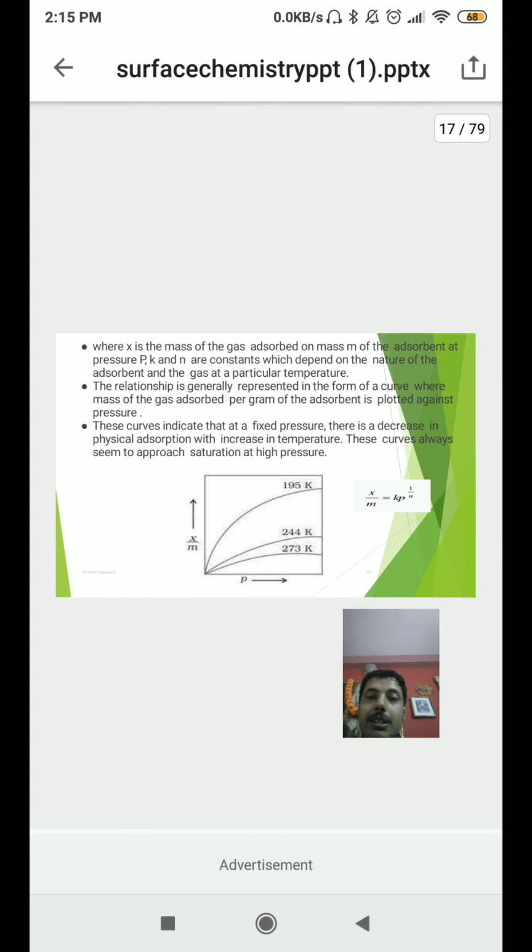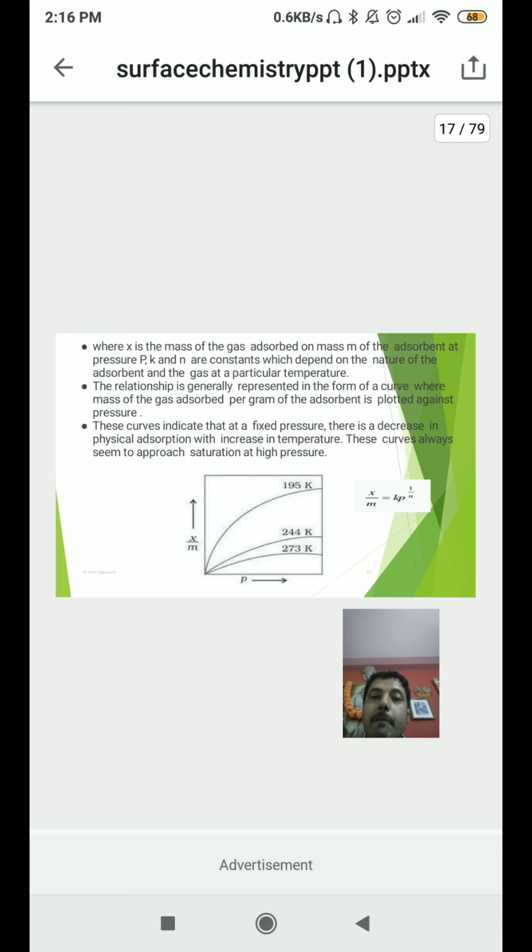So here you can see there is a curve between x/m and pressure, where x is the mass of the gas adsorbed on the mass of the adsorbent m at pressure p, and k and n are constants. I already told you that k and n are constants at a particular temperature, and x is the mass of the gas that gets adsorbed on the adsorbent, which depends on the nature of the adsorbent. Very important to remember that the adsorption process depends on the nature of the adsorbent and the gas.